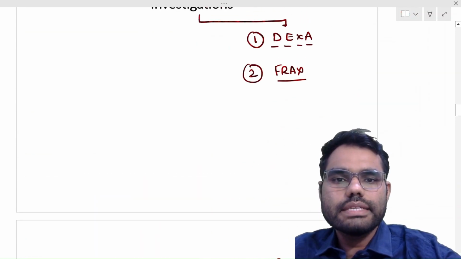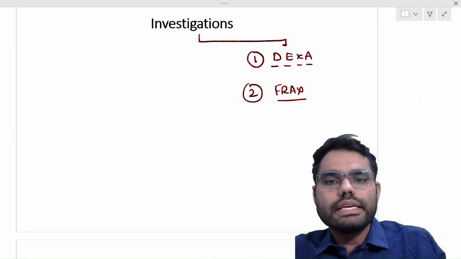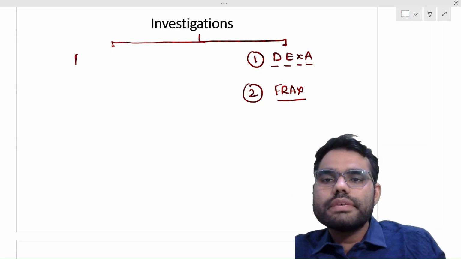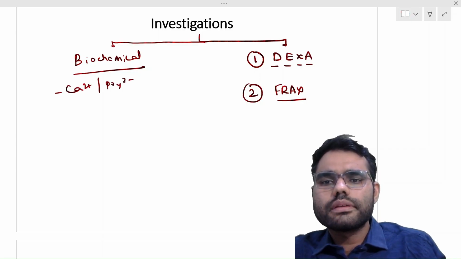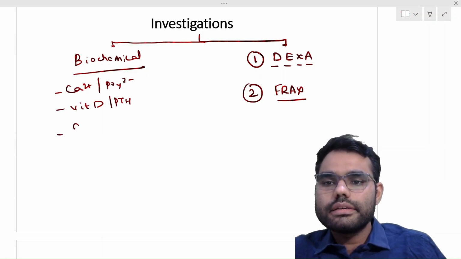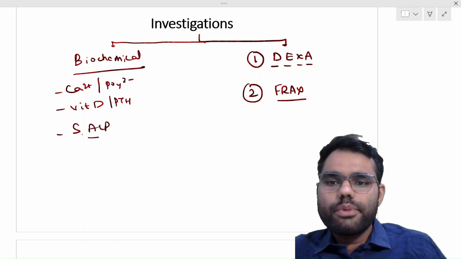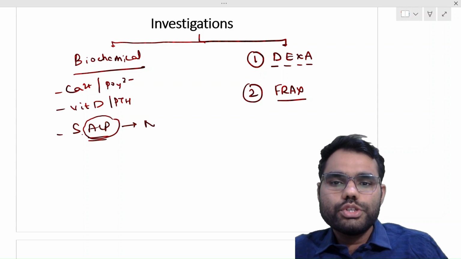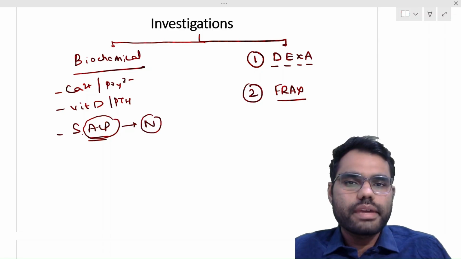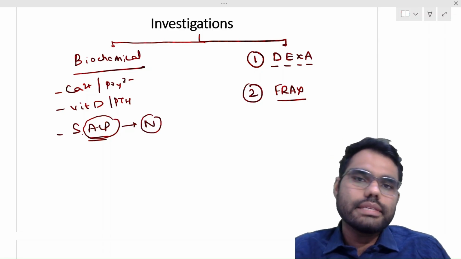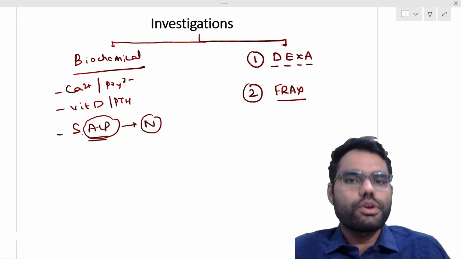Apart from these 2 investigations, we have certain biochemical investigations. So what are the biochemical investigations that we should get done in a patient with suspected osteoporosis? As we all know, we'll get a calcium, phosphorus, vitamin D, PTH, right? And serum alkaline phosphatase. What is important to remember here is alkaline phosphatase is a marker of bone formation. It is usually normal in patients with osteoporosis versus osteomalacia, which is because of calcium deficiency. In that case, alkaline phosphatase is raised, but here it is normal, right?